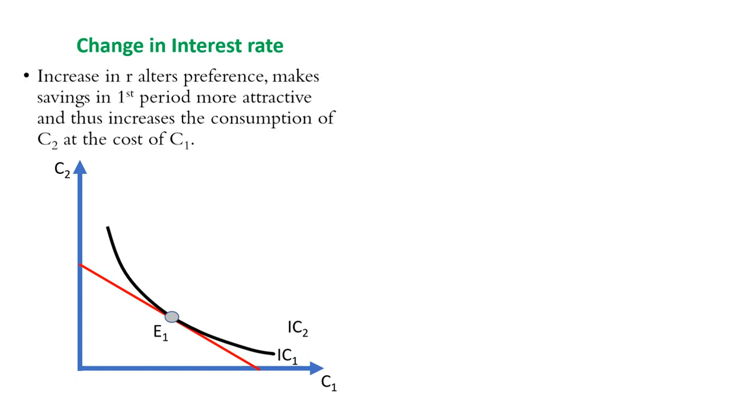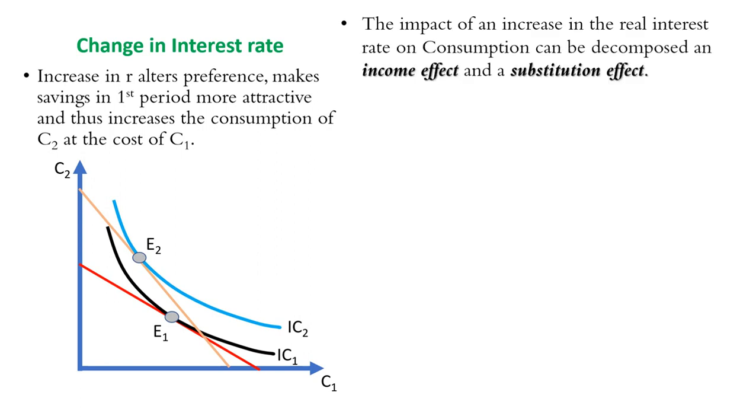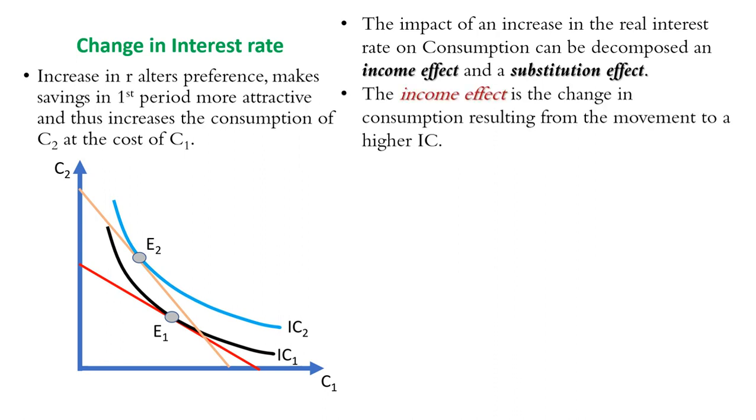This impact of an increase in real interest rate on consumption can be decomposed into income effect and substitution effect. The income effect is the change in consumption resulting from movement to a higher indifference curve.